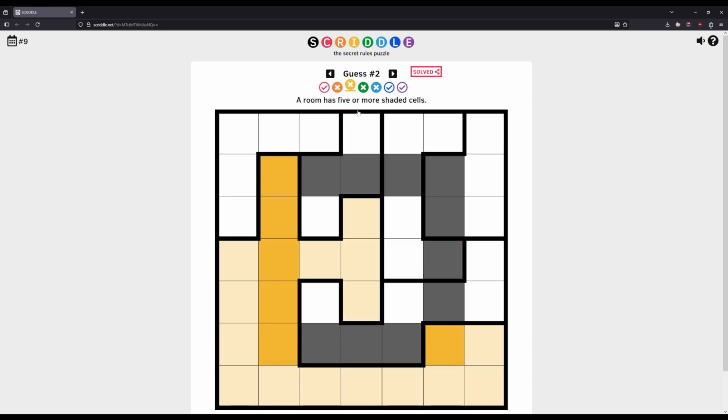This was 5 or more. Yep, so again, correct. Shaded cells are divided in a room. If you remember, we eventually figured out, like, oh, this isn't allowed because these two are in what they call a room, but they're not touching. This one was empty. Yeah, we absolutely got that one correct. We knew that every room, as they call it, needed shaded cells in it.